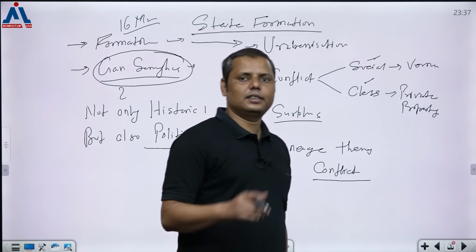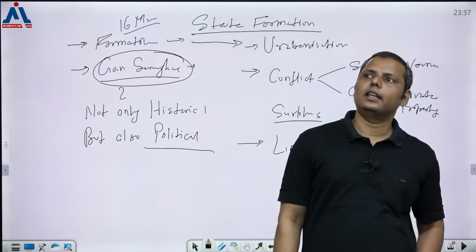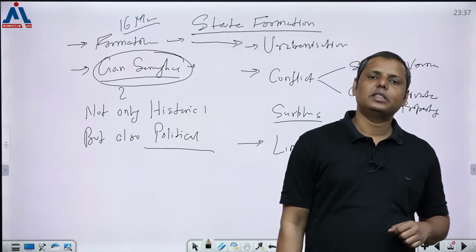The nationalists, since in the ancient Greek and Roman world, there used to be some Ganasanghas.